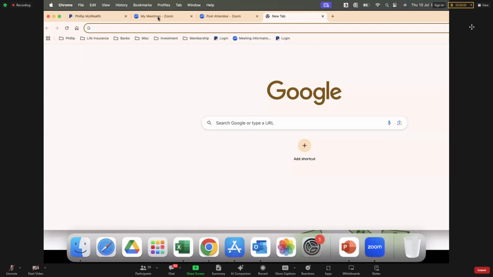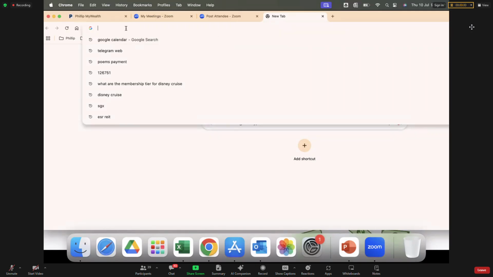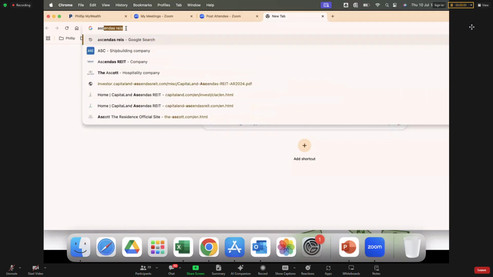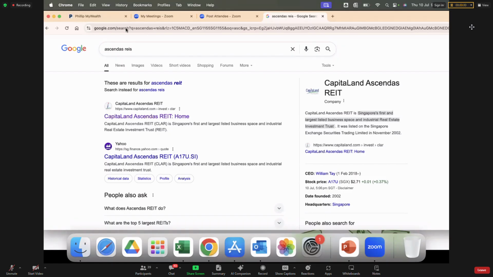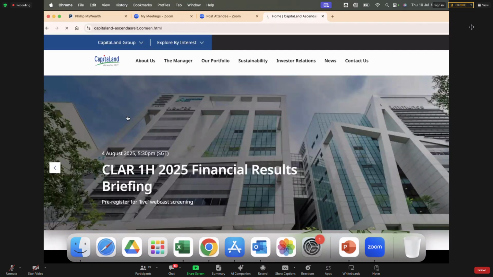Okay, let's just look at one example. For risk, where to find the information, you must always go to their website. Don't go to SGX. SGX doesn't give you good information for risk analysis, unfortunately. So let's say I talk about Ascender. Go to CapitaLand Ascender's website. Anyway, this is recorded, you can always go and replay the video.